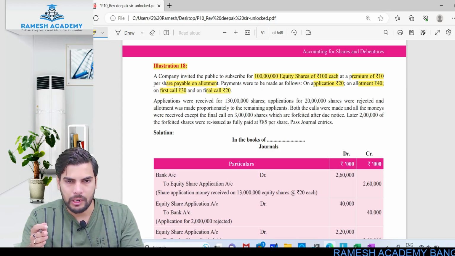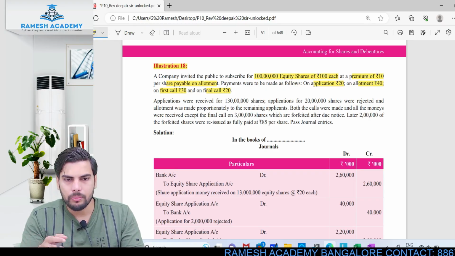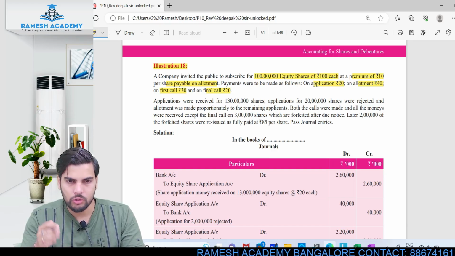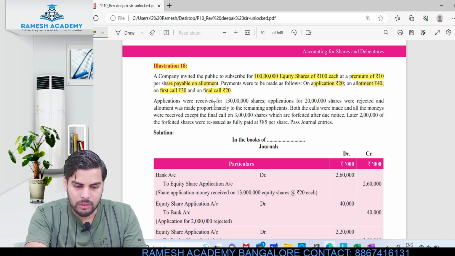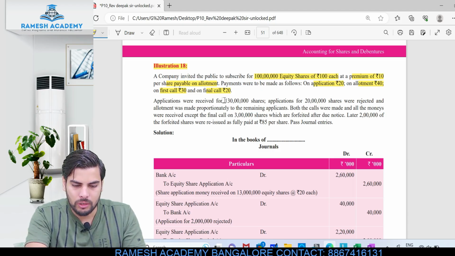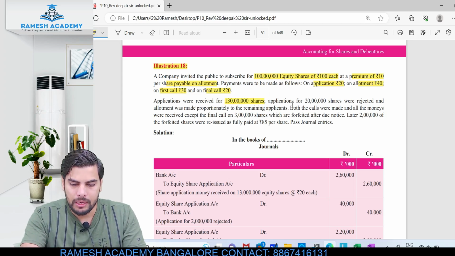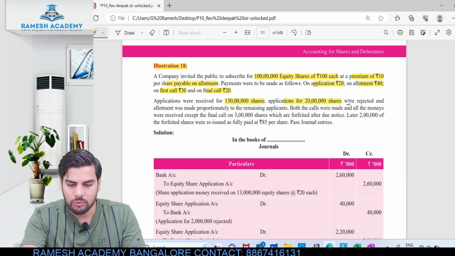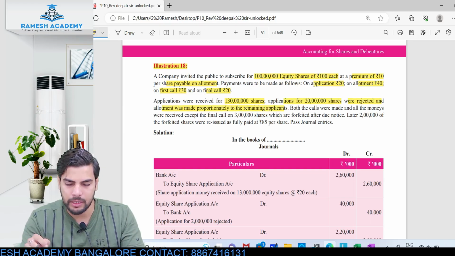So 20 rupees application, 40 rupees of allotment including premium, then 30 rupees pertaining to first call and 20 rupees pertaining to final call. Applications were received to the extent of 1 crore 30 lakh shares, that is 130 lakh shares. Applications for 20 lakh shares were rejected, and the allotment was made proportionately to the remaining applicants.